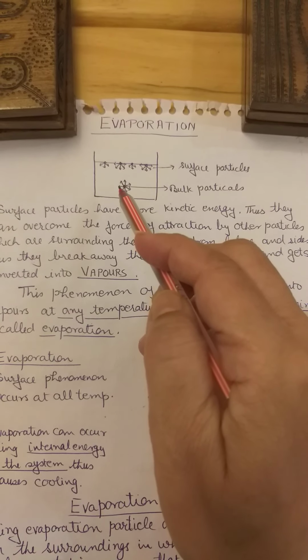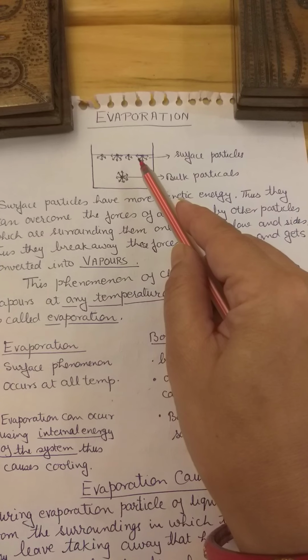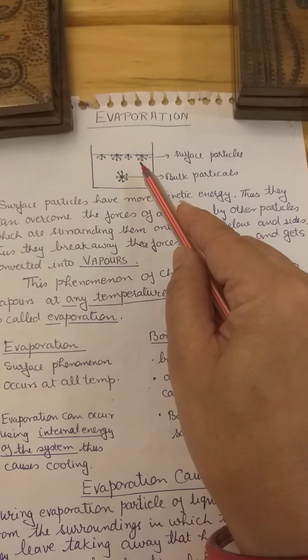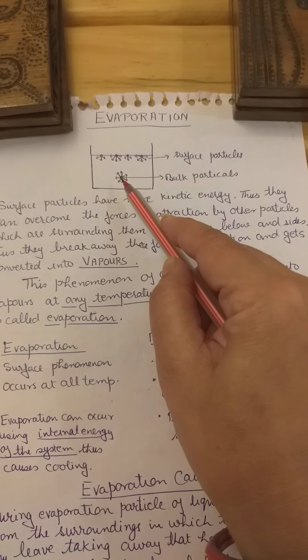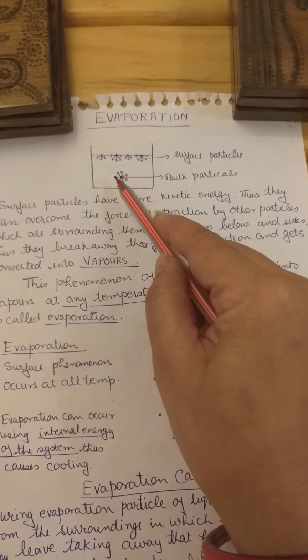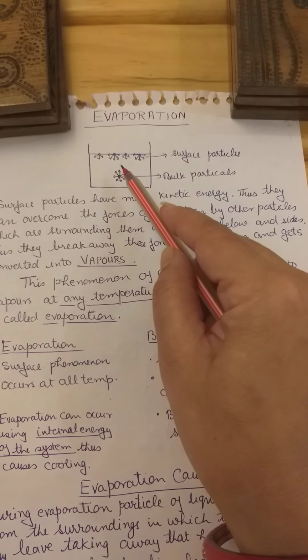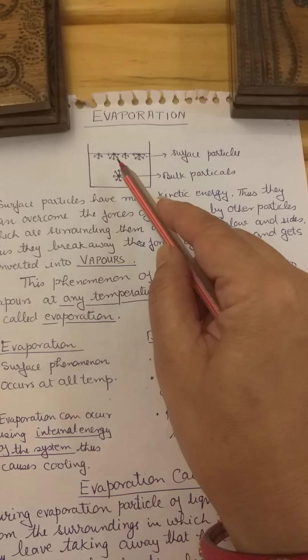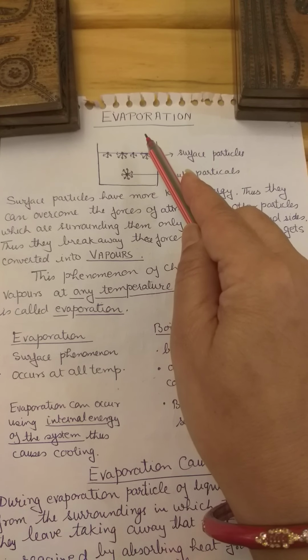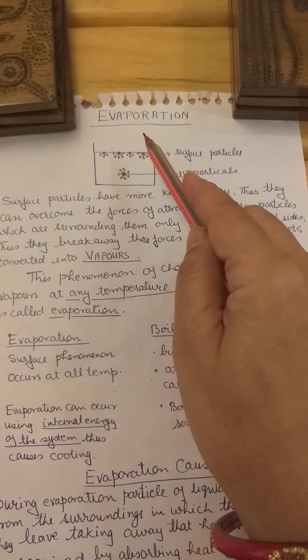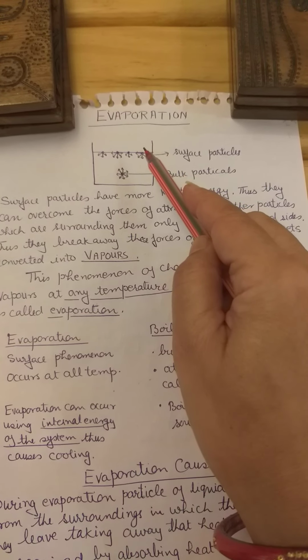This particle has to overcome the forces of these particles, this has to overcome the forces of these, but this has to overcome the forces of attraction by all these particles. So the surface particles need lesser heat energy to overcome the forces, and they can leave the system. If they leave the system, they get converted from liquid to gaseous state.